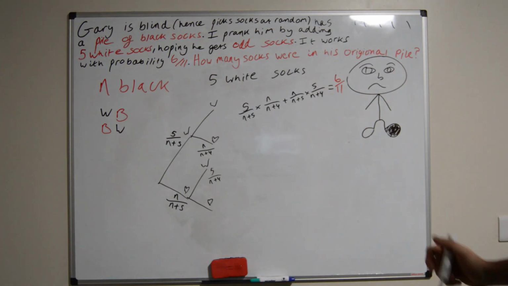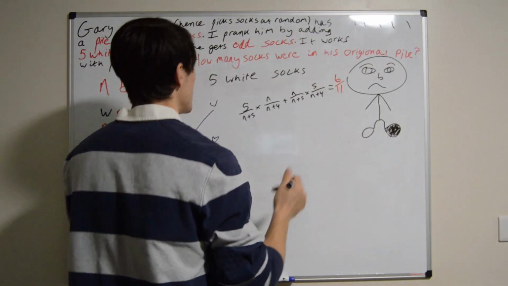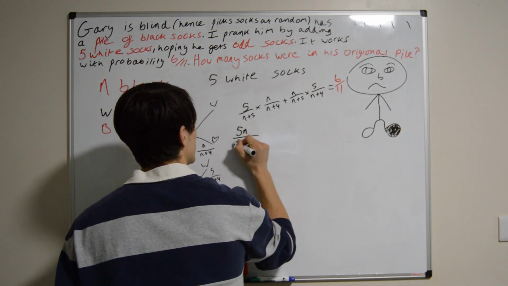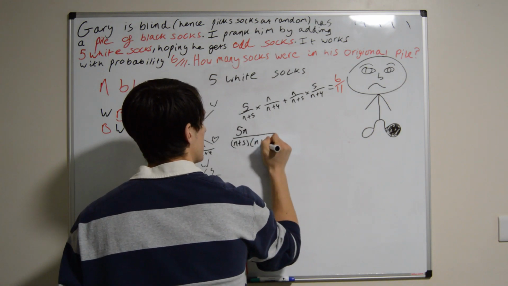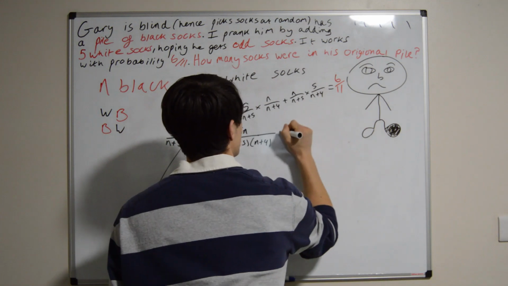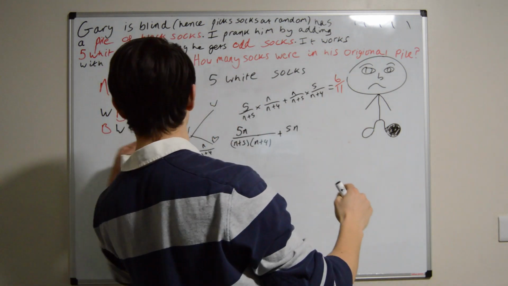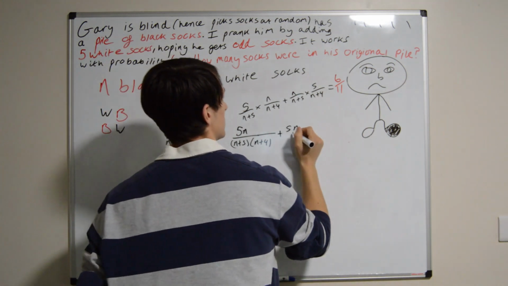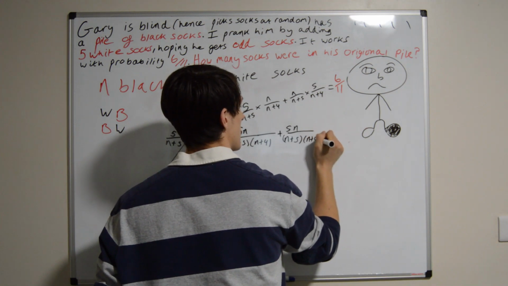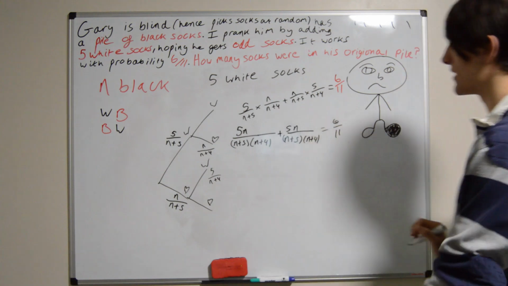So let's take a step back. I'm just going to write this a little neater. I'm not actually changing anything here, I'm just rewriting it. So 5n over (n plus 5)(n plus 4), just literally joining those together. Here it's plus 5n, and it was a plus here because it's or, remember? So it's white, black, or black, white. And it's going to be the same thing on the denominator. And on the right hand side, I'm not going to change that, it's going to be 6/11.